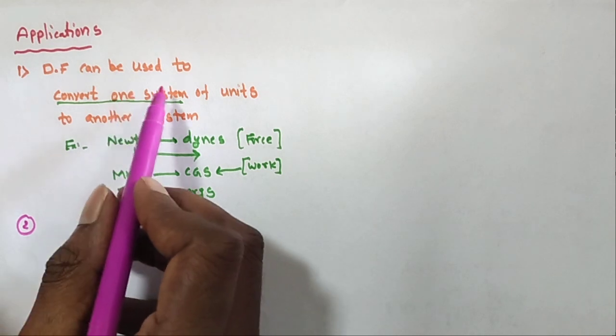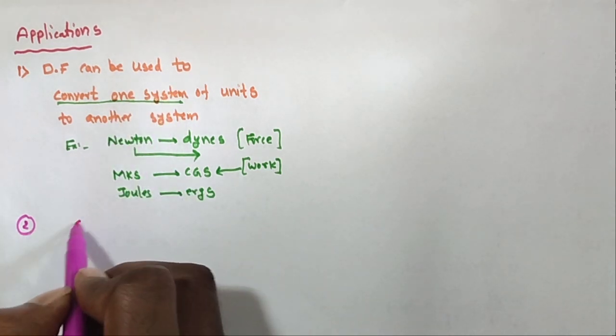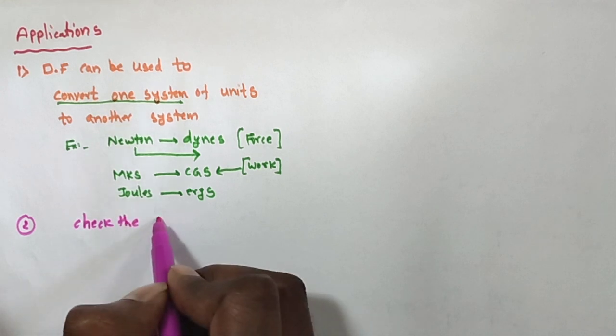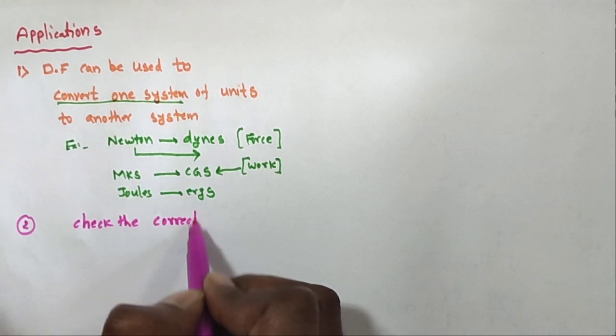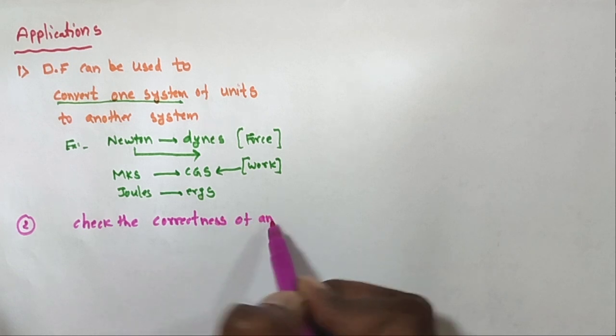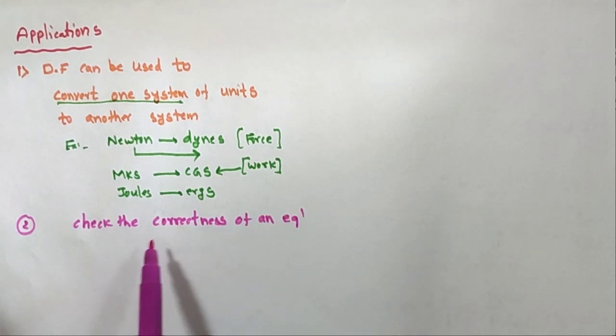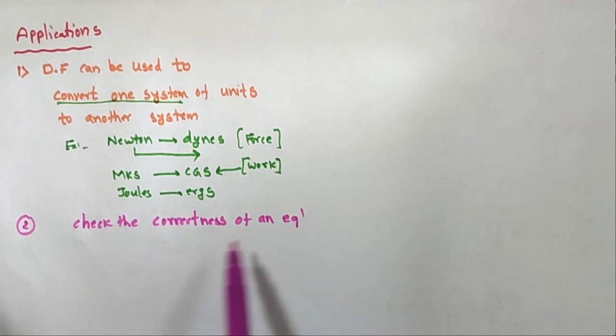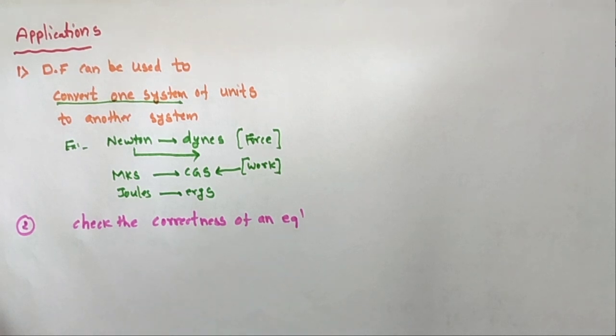What is the second application? The dimensional formula can be used to check the correctness of an equation, that is, whether a given equation is correct or not. By using dimensional formulas you can check.